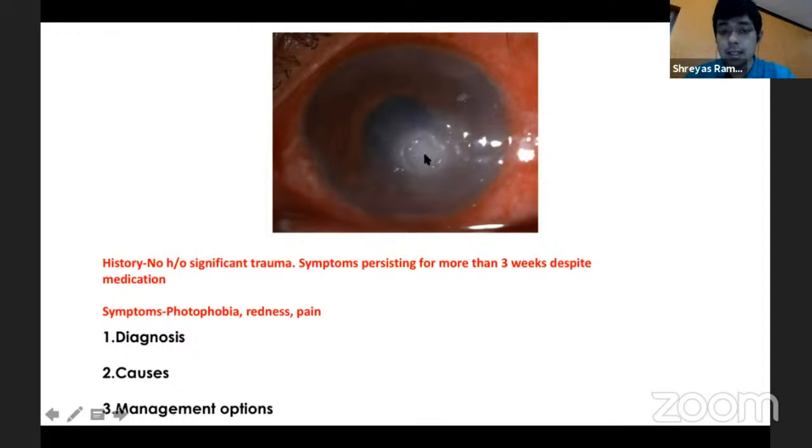The inflammation and unhealthy surface prevent the epithelium from growing, and because the epithelium is not growing, tears, which contain the main inflammatory mediators, are again exposed to the underlying surface and can cause further inflammation. And this recurrent cycle can cause increased inflammation, melt, and even a perforation. So management is to address the underlying inflammation, add lots of lubricants, put in a BCL, do a tarsorrhaphy, and do an AMG, all in a staged manner or in combination, which can be used to resolve a persistent epithelial defect.